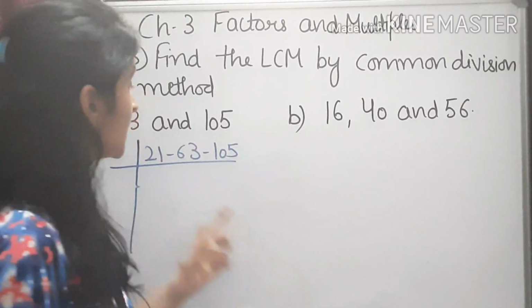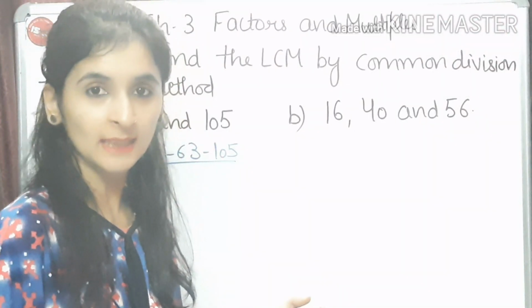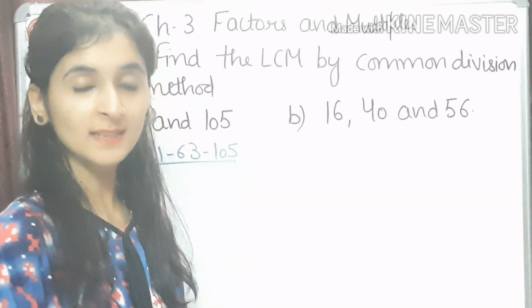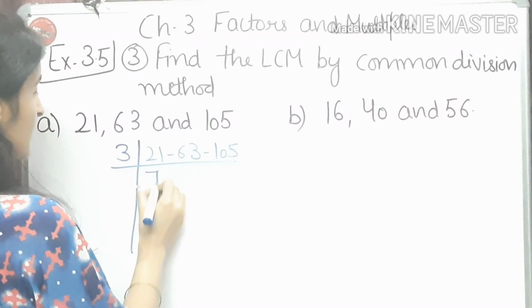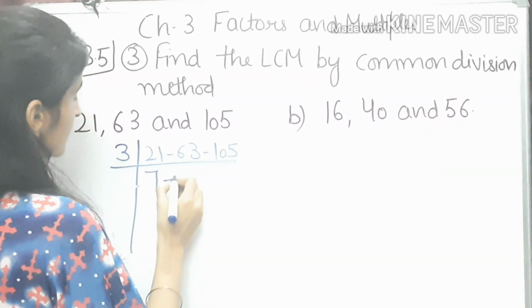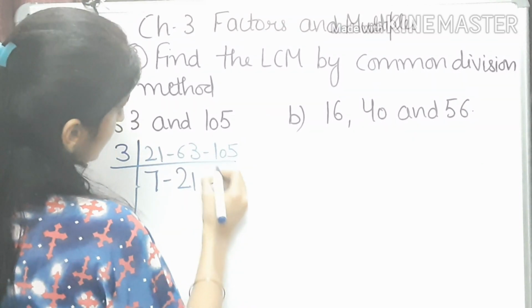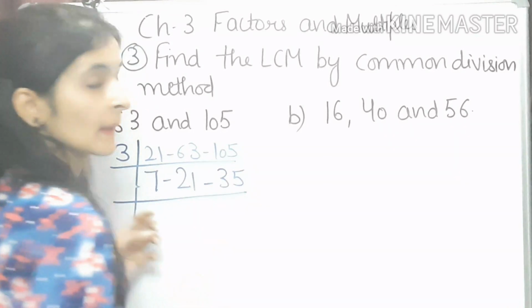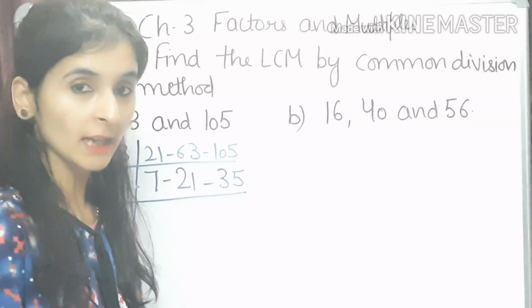As we all can see that there is no 0, 2, 4, 6 or 8 at the last, so it means it is not divisible by 2. Now let's move to 3. So 3 sevens are 21, 3 21s are 63, 3 3s are 9 and 3 5s are 15. Right? Now 7, 21 and 35.